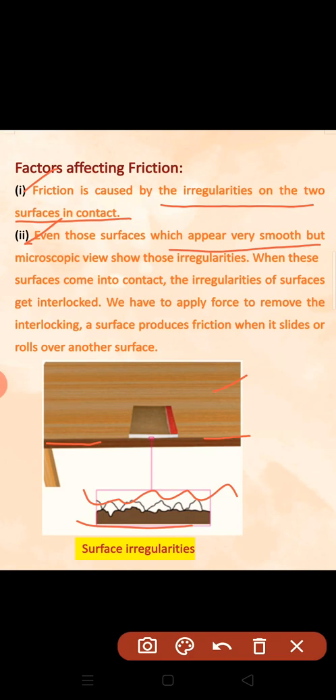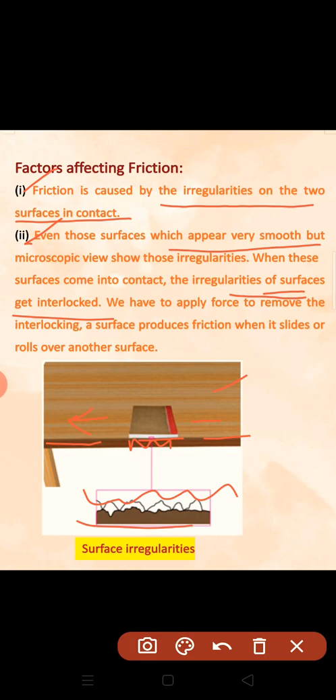When these surfaces come in contact, the irregularities of the surfaces get interlocked. It means the irregularities between the book and the table interlock with each other. And when we apply force, we have to apply more force to move this book from this direction to this direction, because the irregularities of the book and the table were interlocked.